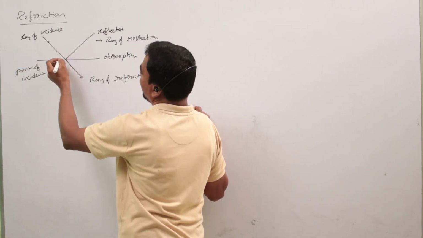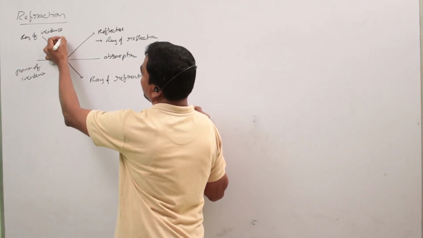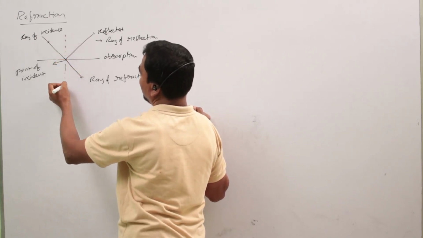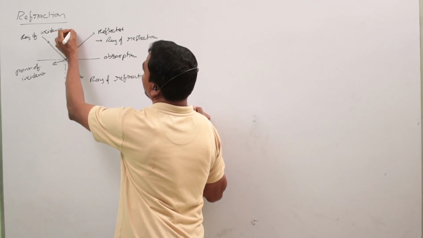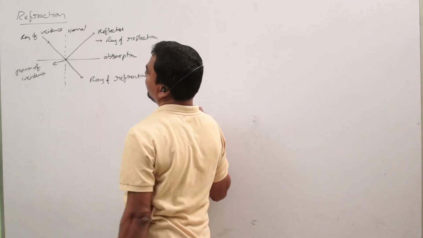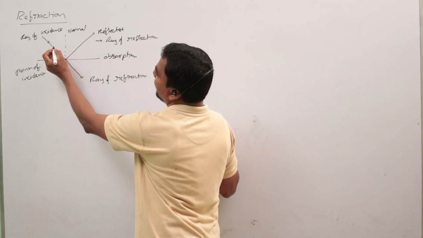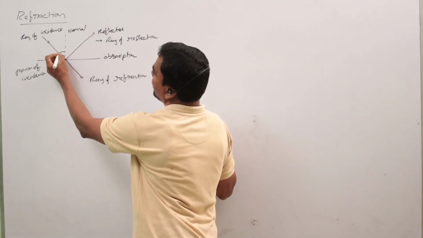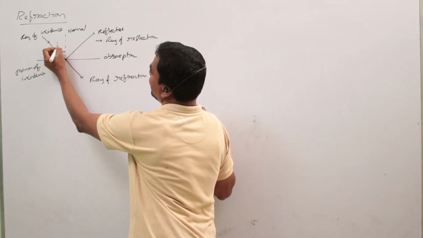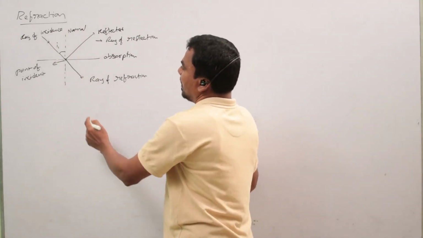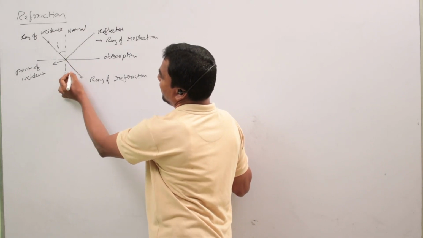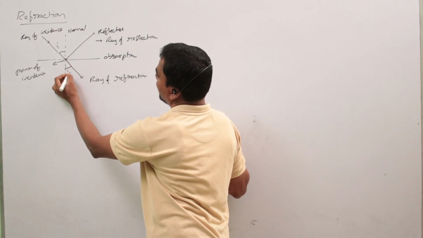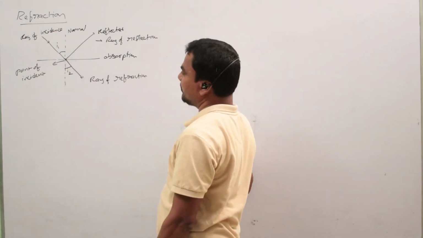So we draw a perpendicular line to the surface, which is named the normal. The angle between the ray of incidence and the normal is known as the angle of incidence, I1. And the angle between the normal and the ray of refraction is known as the angle of refraction.